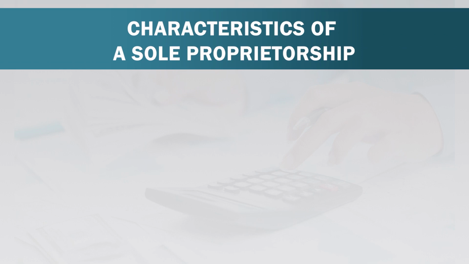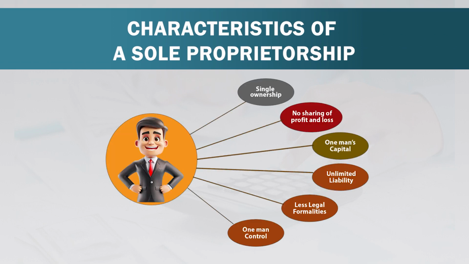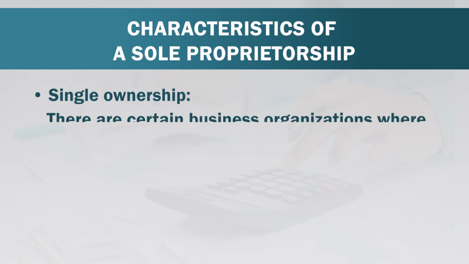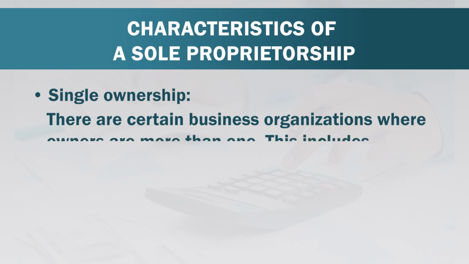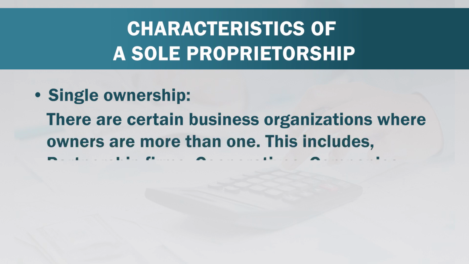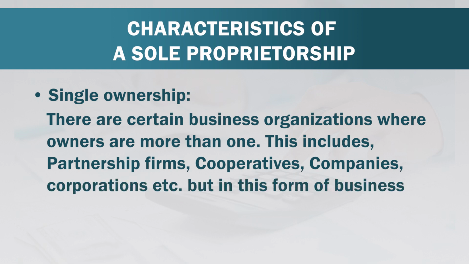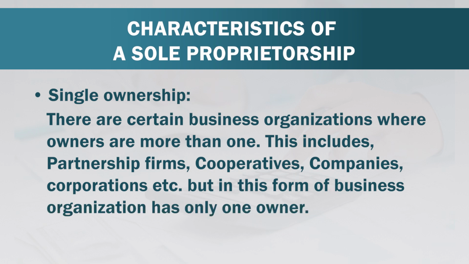What are the characteristics of sole proprietorship? Let us understand them. Single ownership, no sharing of profit and loss, owner's capital, unlimited liability, legal requirements, one-man control. Let us see in detail one by one. First is single ownership. There are certain business organizations where owners are more than one. This includes partnership firm, cooperatives, companies, corporation, etc. But this form of business organization has only one owner.